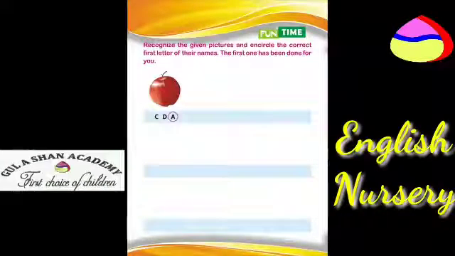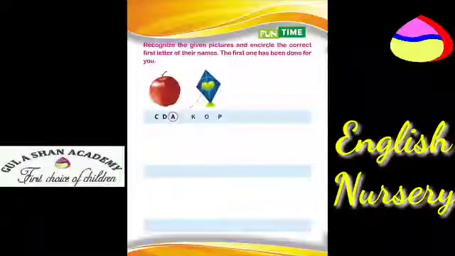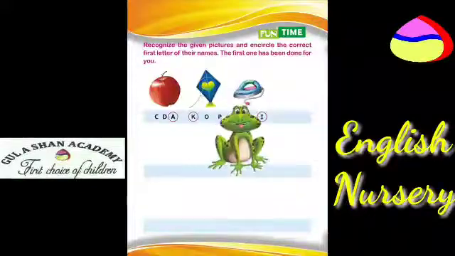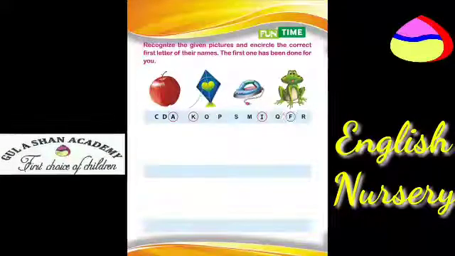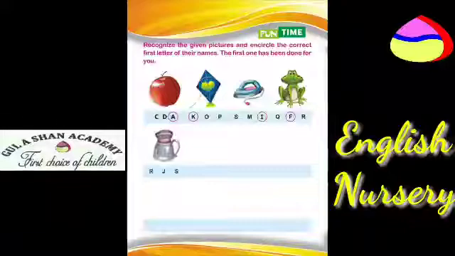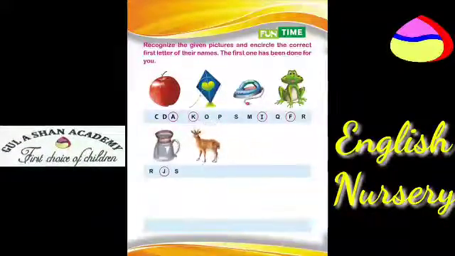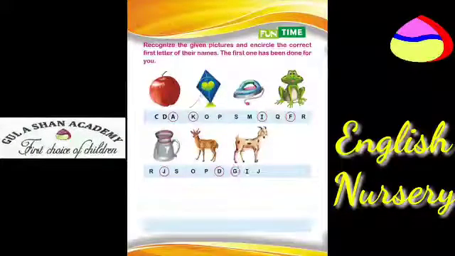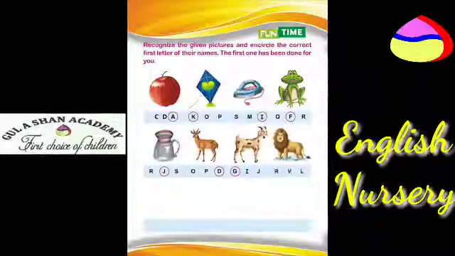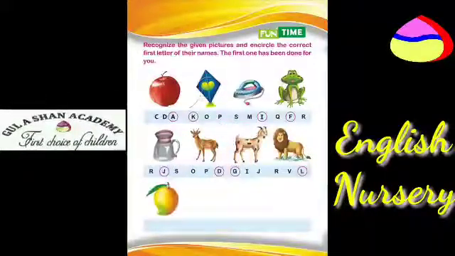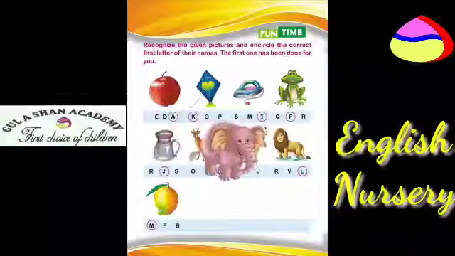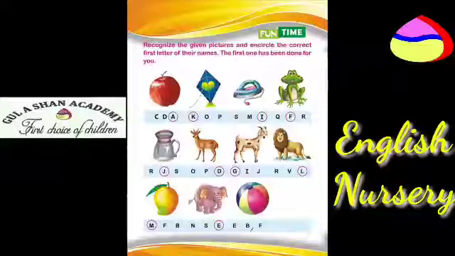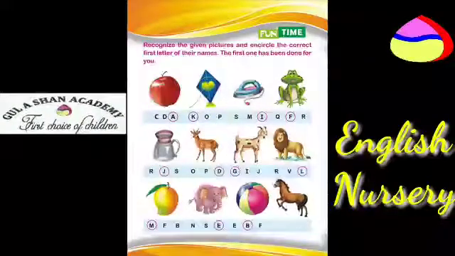A for apple, K for kite, I for iron, F for frog, J for jug, D for deer, G for goat, L for lion, M for mango, E for elephant, B for ball, H for horse.